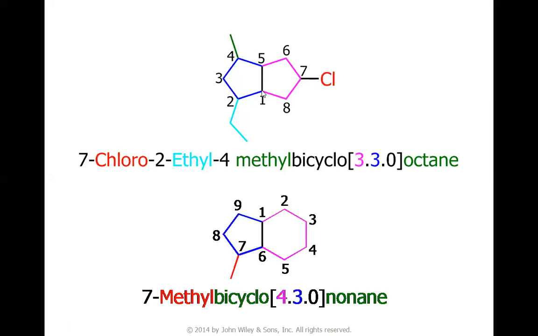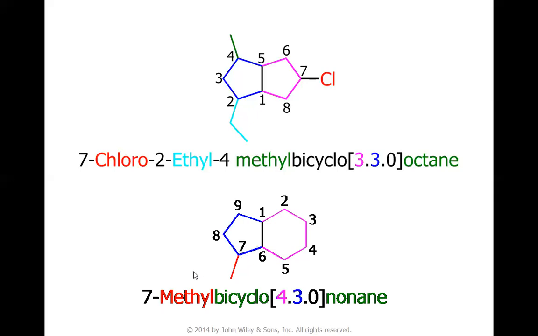Now let us consider one more example. Here again, one is a larger ring, one is a shorter ring. So as per rule, the larger ring is to be numbered prior to the shorter ring, and the fused carbon is always number one. So either we have to choose this carbon as one or this carbon as one. Choosing this carbon as 1 is better, because if you choose this carbon as 1, you will have to start like this: 1 2, because the larger ring is to be numbered prior to the shorter ring. 3 4 5 6 7, the methyl must be at 7 position. If you consider this carbon as 1, you will have to go like this: 2 3 4 5 6 7 8 9. So the methyl group will come at 9 position, so it's better to have it at 7 position.